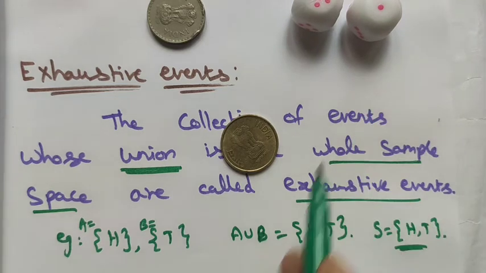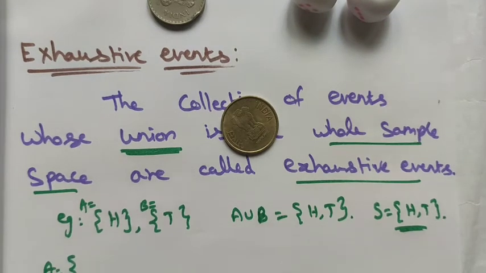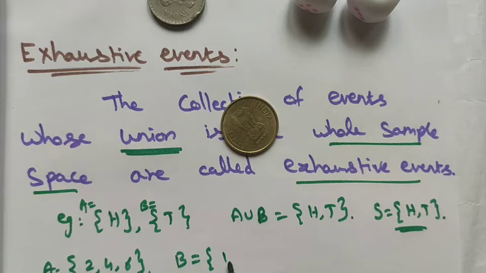In the same way, we can take the example of a die. In A we have the even number event, and in B we have the odd number event.